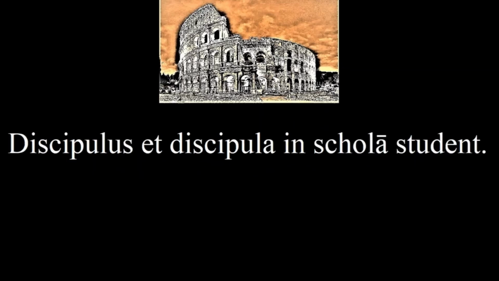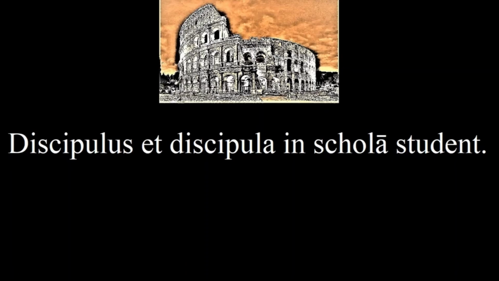In the next sentence, there's a new word and a new verb form. Discipulus et discipula in schola student. Because we are talking about 2 students, the verb changed from studet to student. It's that easy. We just add an N. And you guessed what schola means, right?